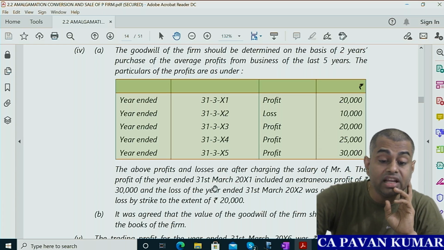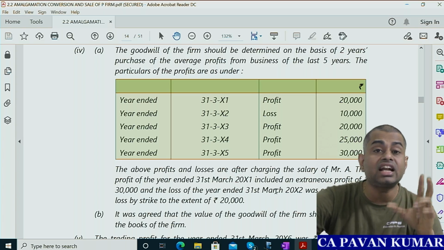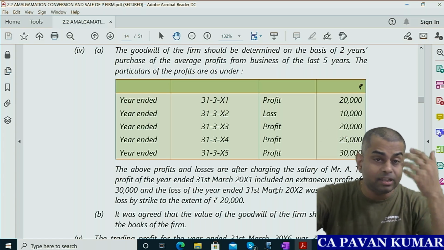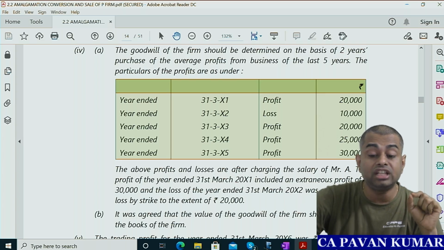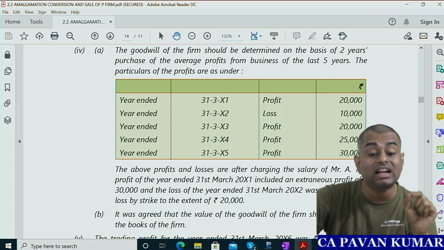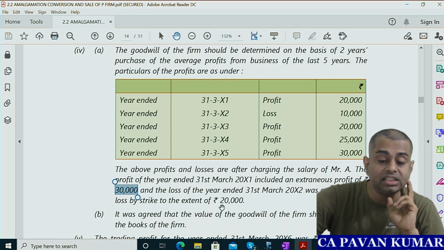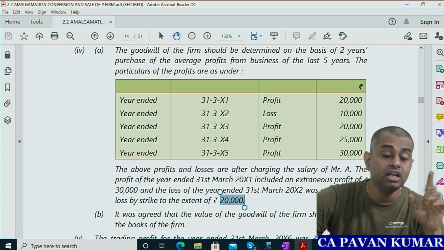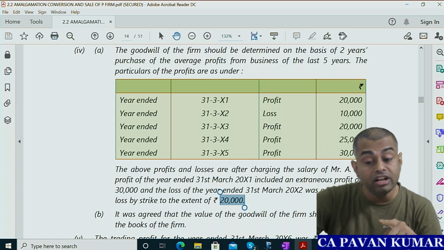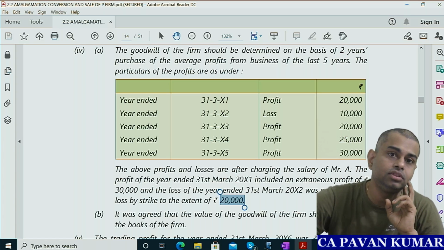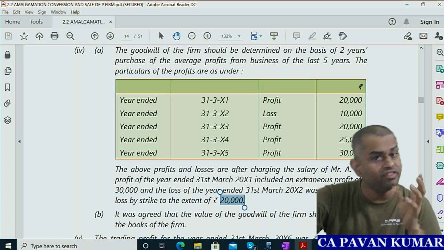The profit of the year ended 31st March 2011 included extraneous profit of rupees 30,000, abnormal profit, profit because of some abnormal transaction, 30,000, underline. And the loss for the year 31st March 2012 was on account of loss by strike to the extent of 20,000, underline. So this is abnormal, should be adjusted. B. It was agreed that the value of the goodwill of the firm should appear in the books. So value of goodwill appears in the books. So you will raise the goodwill, you need not write off the goodwill. You will retain it.